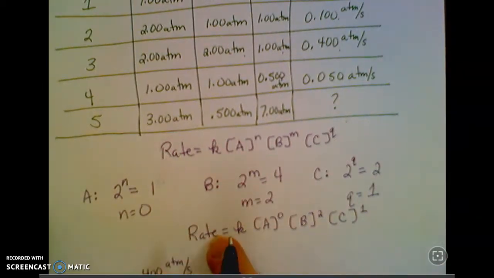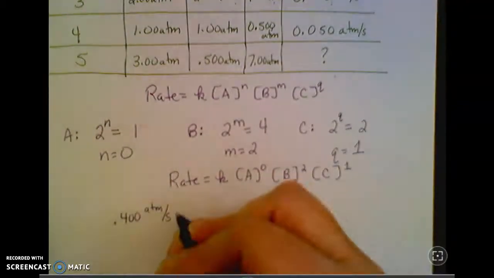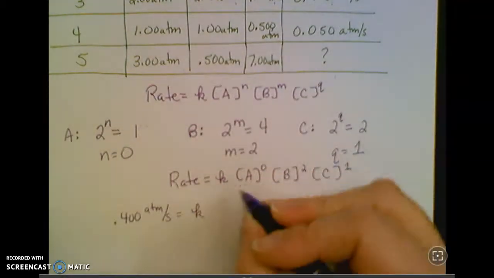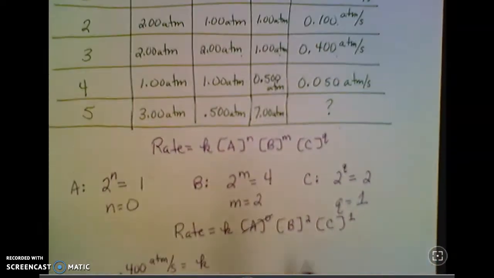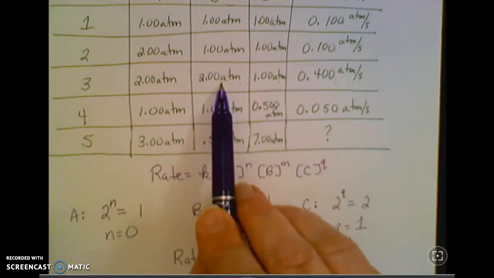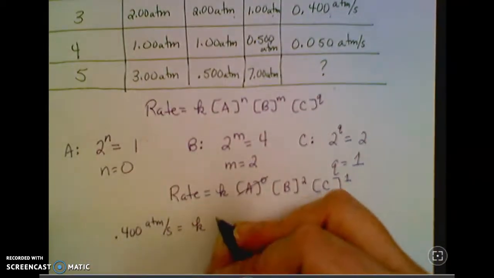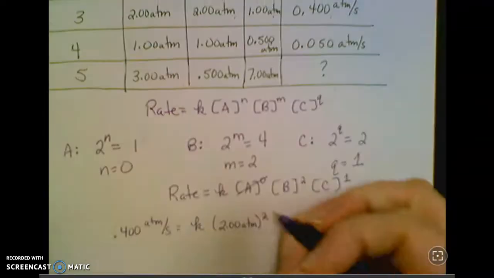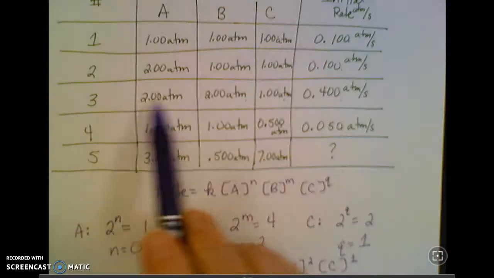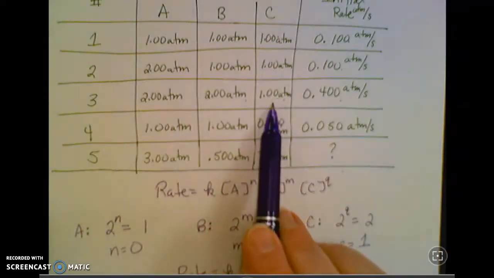So we can just plug it into this equation. Looking for K. A, again, I can leave that out because it's something to the 0 power, which just means I'm multiplying by 1. Concentration of B was 2 atmospheres, and that's squared. The concentration of C in that trial was 1 atmosphere.